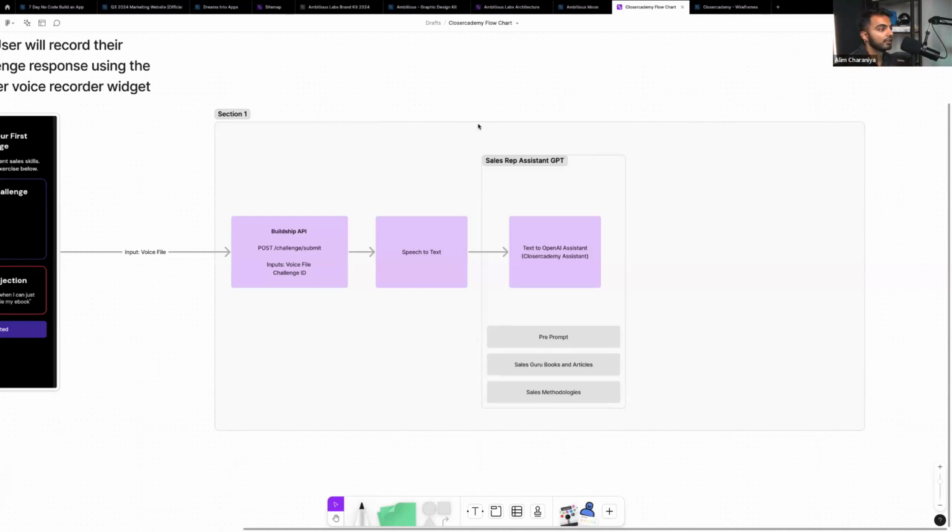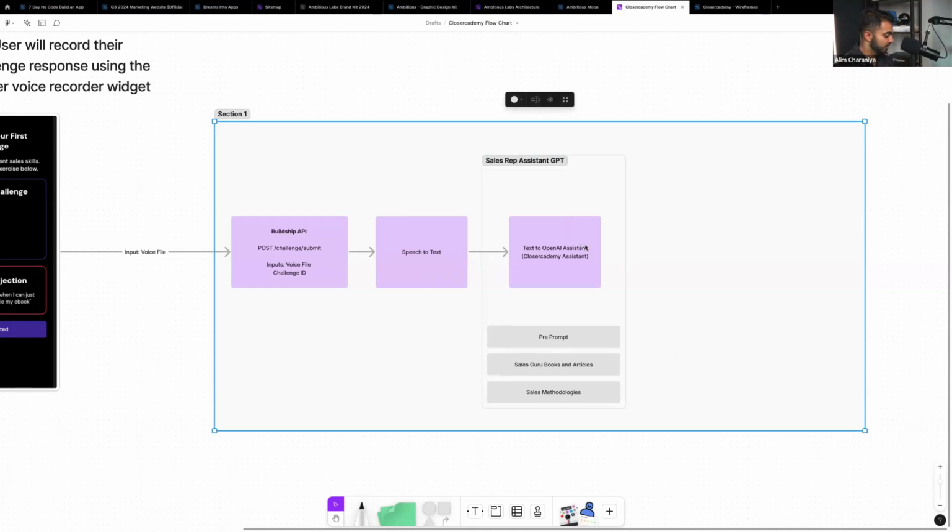Cool. Then that GPT is going to do its thing and respond back with a text-based representation of its feedback for the sales rep, right? It's going to say, hey, sales rep, you did this good, you did this wrong. And we're going to program it to deliver an output that we want.